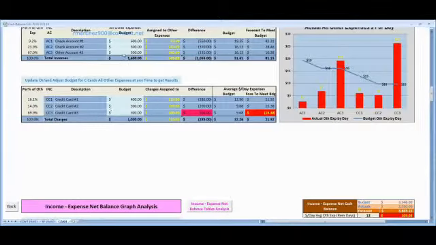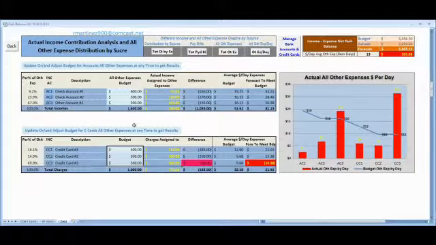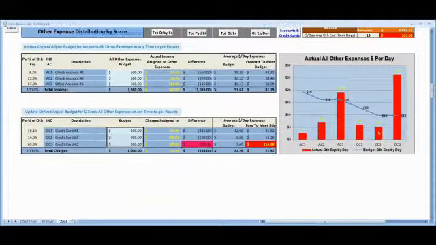This is the budget defined by account and by credit card: what you expect to spend, and other expenses. Here you can control whether you really spent more or less on all other expenses.